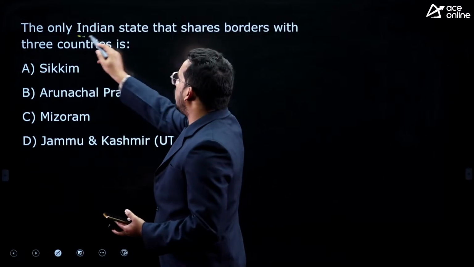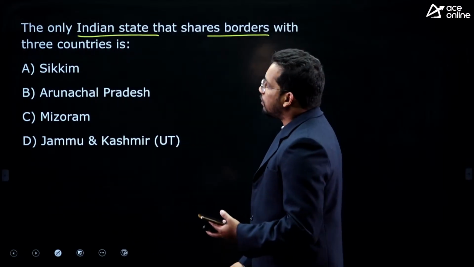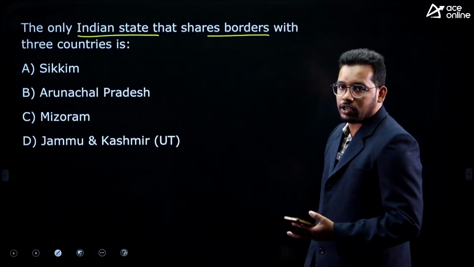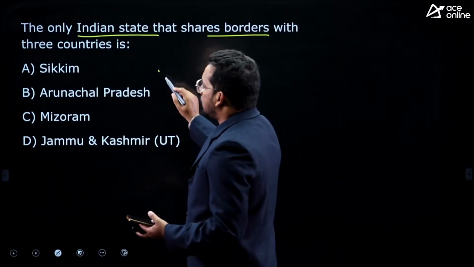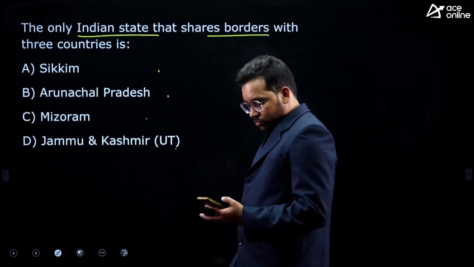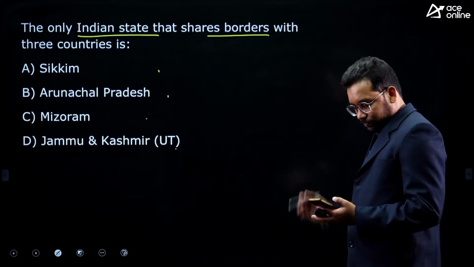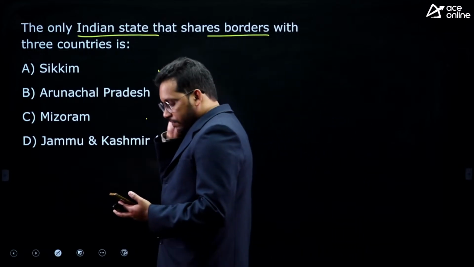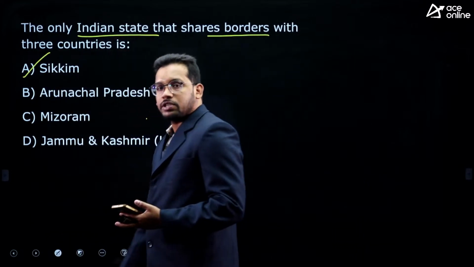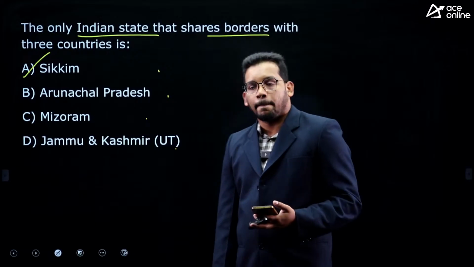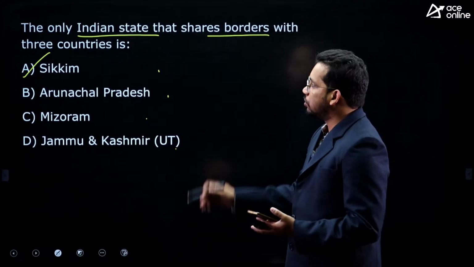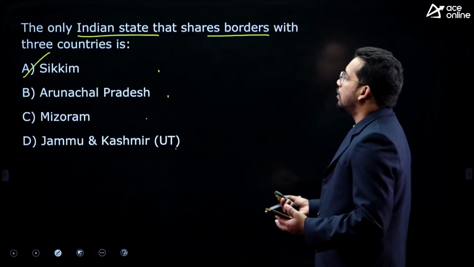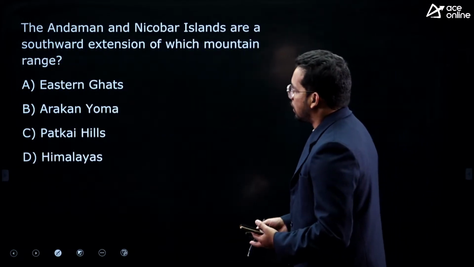Next one, the only Indian state that shares border with 3 countries. There is one state in India which shares border with 3 countries. Sikkim, Arunachal Pradesh, Mizoram and Jammu and Kashmir. Now what is the answer? Very good. Yes, Sikkim. Sikkim shares boundary with China, Bhutan and Nepal, right? So Sikkim is the only state in India to share boundary with three countries.